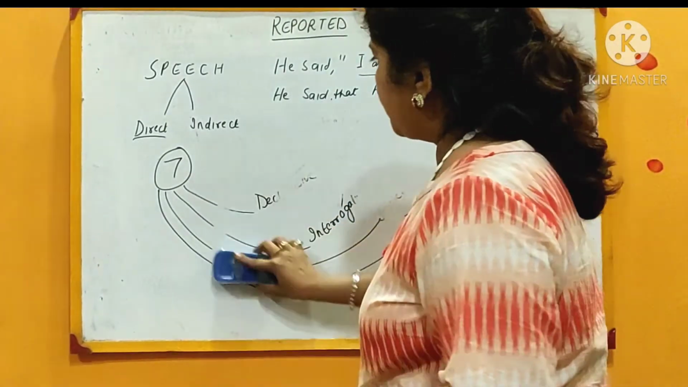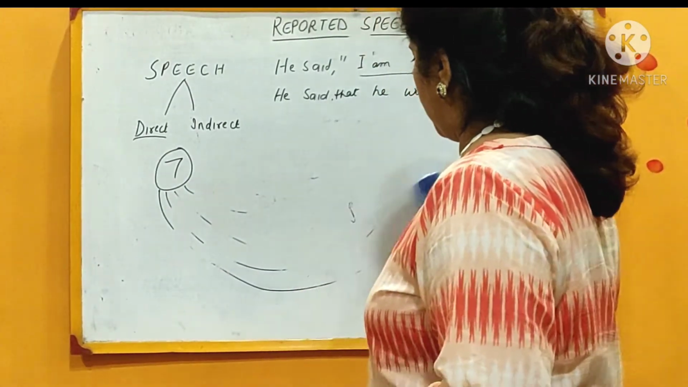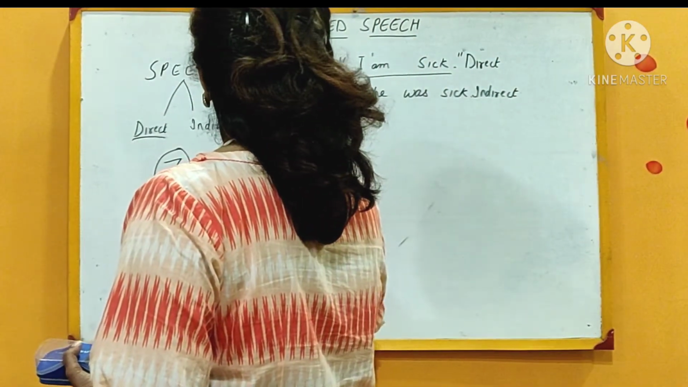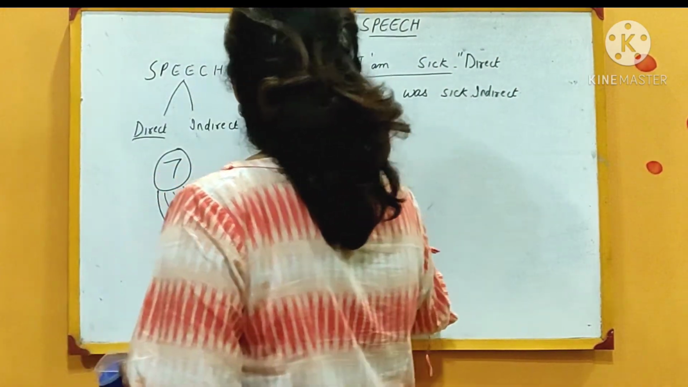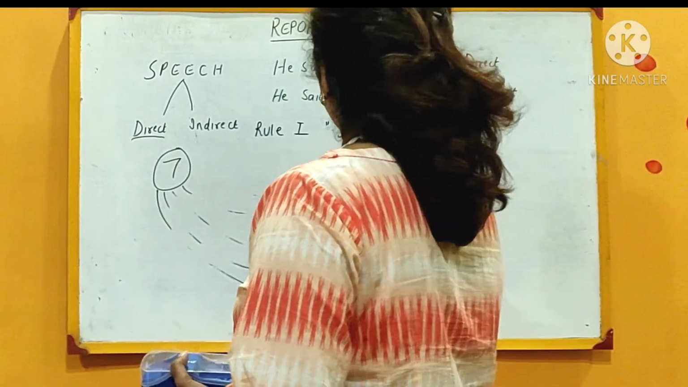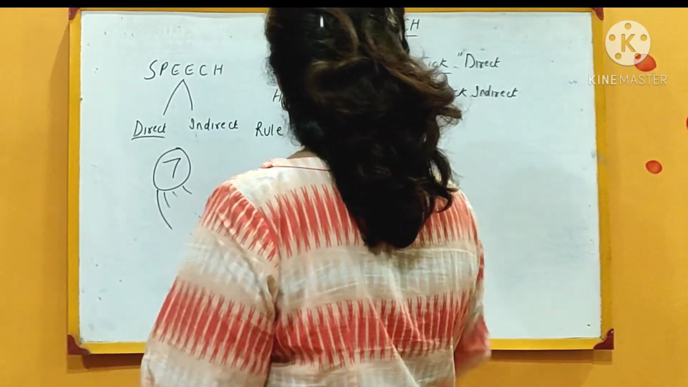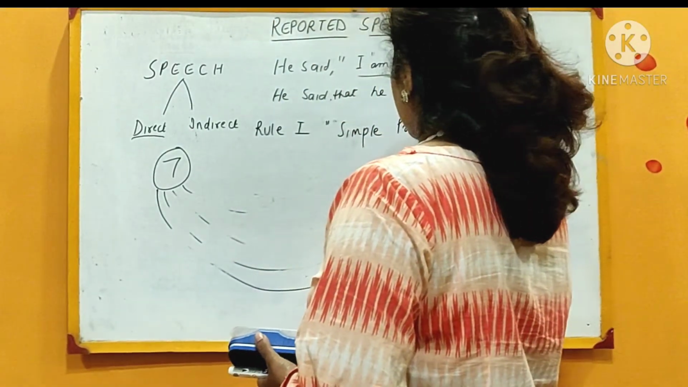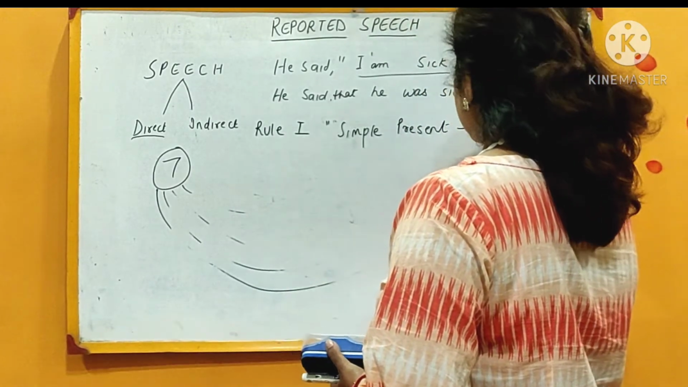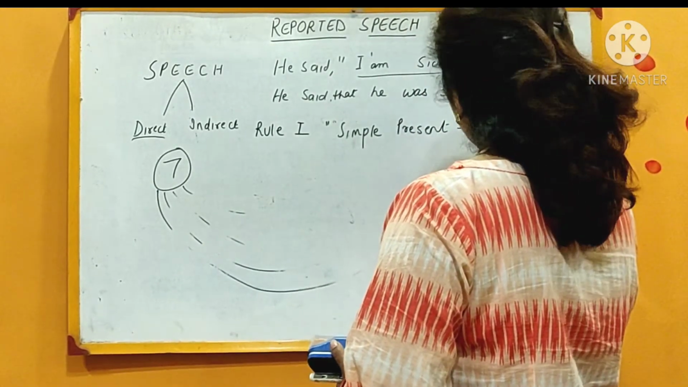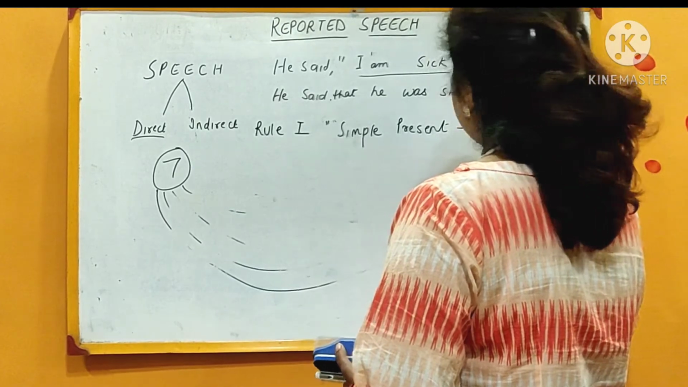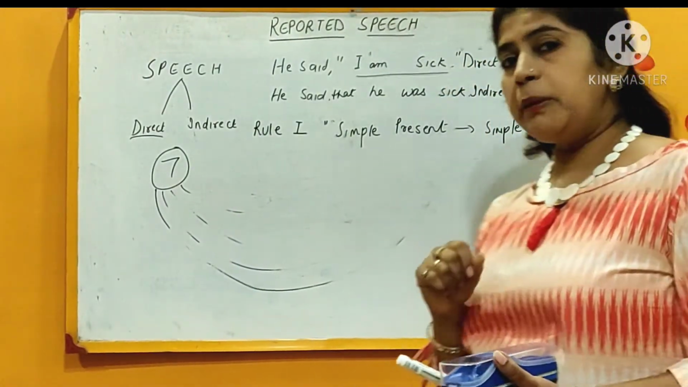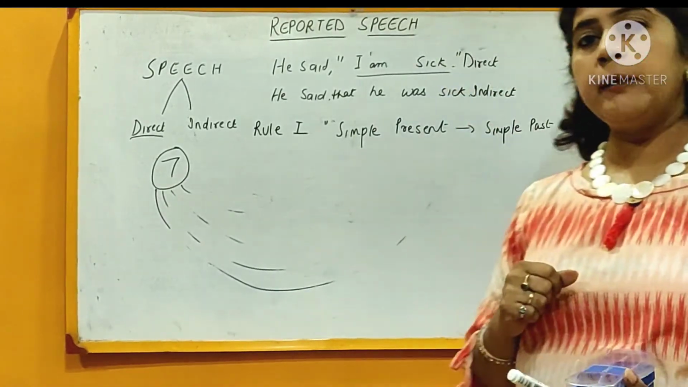Okay, so rule 1. Rule 1 says, simple present tense will change to simple past. So this rule is saying that simple present tense will change to simple past. Now let's see how this simple present tense is changing to simple past.